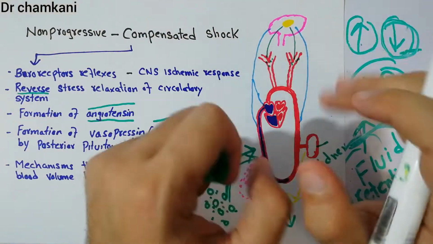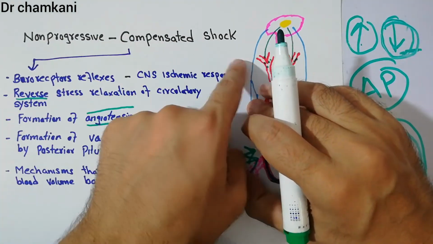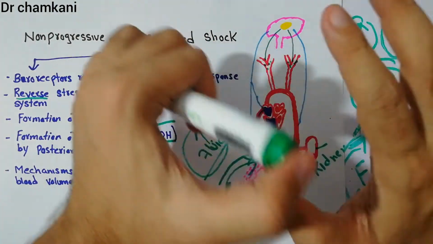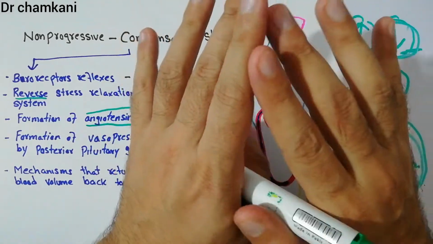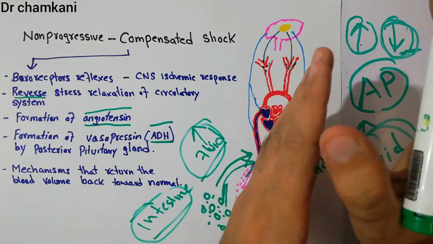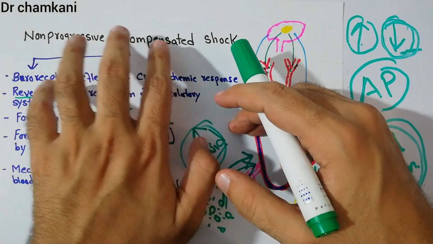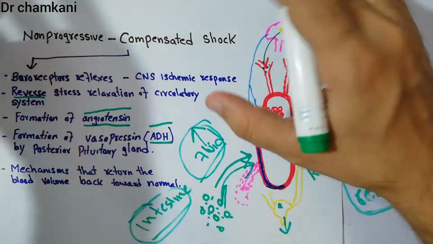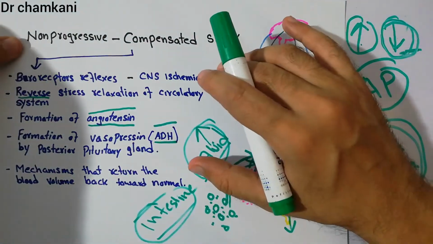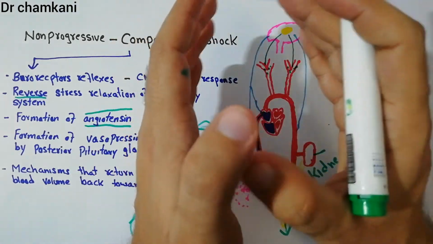And all the tissues will be perfused properly, and it will be considered a non-progressive shock or a compensated shock, with normal perfusion of the body tissues, and a person can survive a small amount of blood loss. In the next lecture and the coming lectures, we will discuss the further stages of shock, which are progressive shock and irreversible shock. But so far, this is the first stage of shock. This is a non-progressive, compensated stage, and a milder degree of shock.